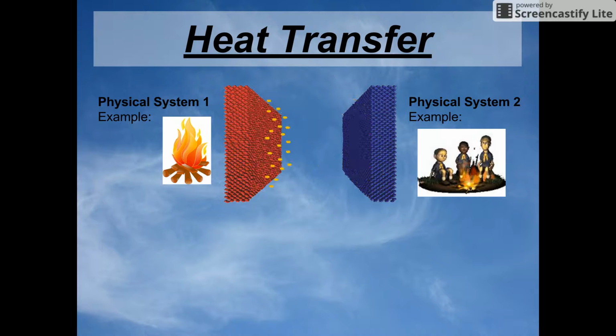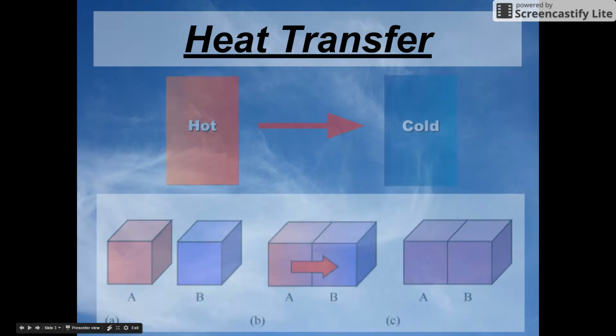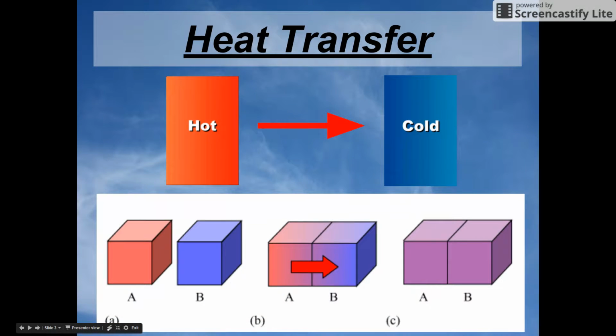Heat transfer is the exchange of heat energy between two physical systems with different temperatures. The rate of how fast the heat transfers completely depends on the temperature of the two systems and what the systems are made of. So, the bigger the difference in temperature between the two systems, the faster the transfer of heat. Heat transfer always goes from hot to cold, hence the term heat transfer. Eventually, if no more heat is added, the two systems will become the same temperature.